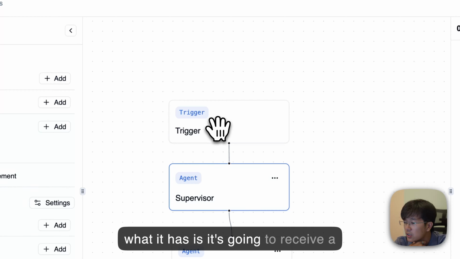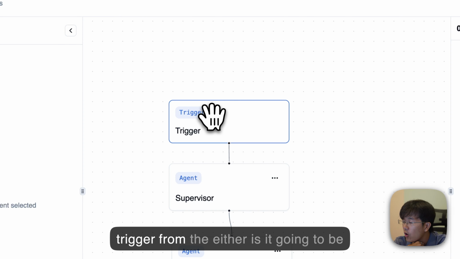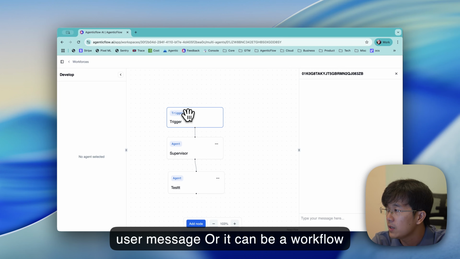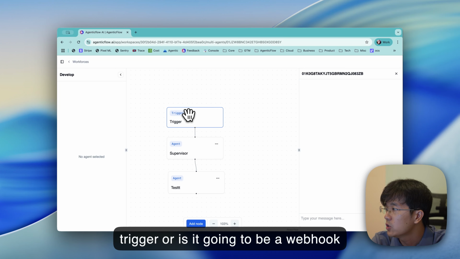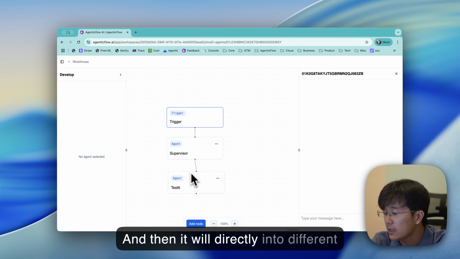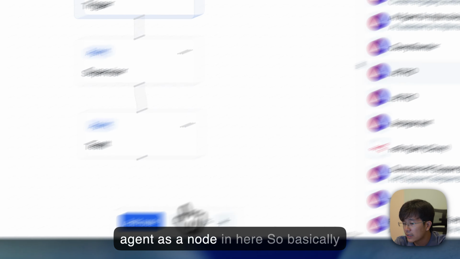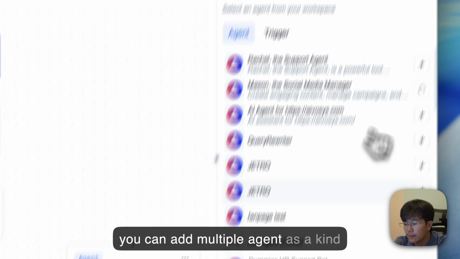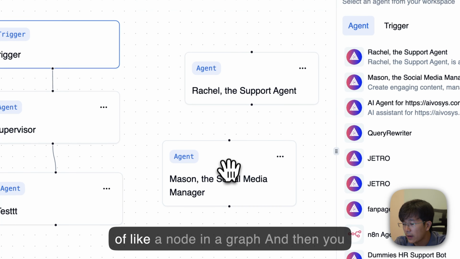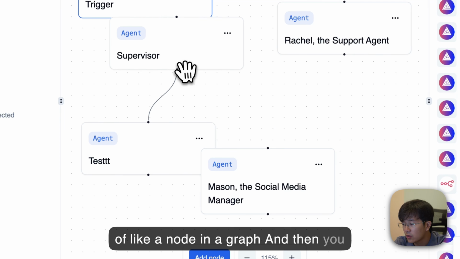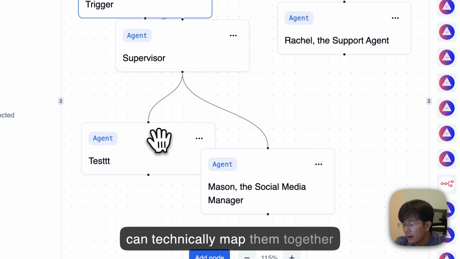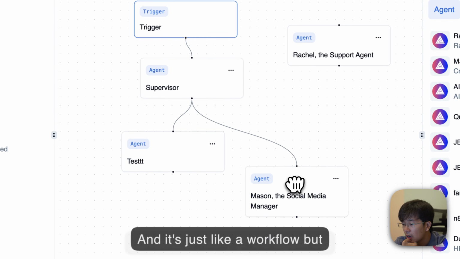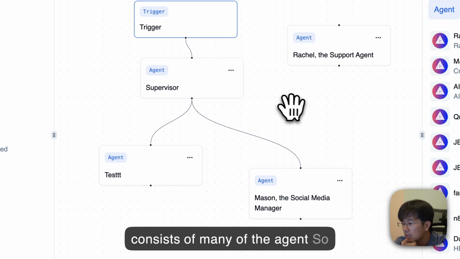So it is going to receive the trigger, which can be a user message, a workflow trigger, or a webhook, and then it will go directly into different agents as nodes in here. So you can add multiple agents as nodes in a graph, and then you can technically map them together. It's just like a workflow, but consisting of multiple agents.